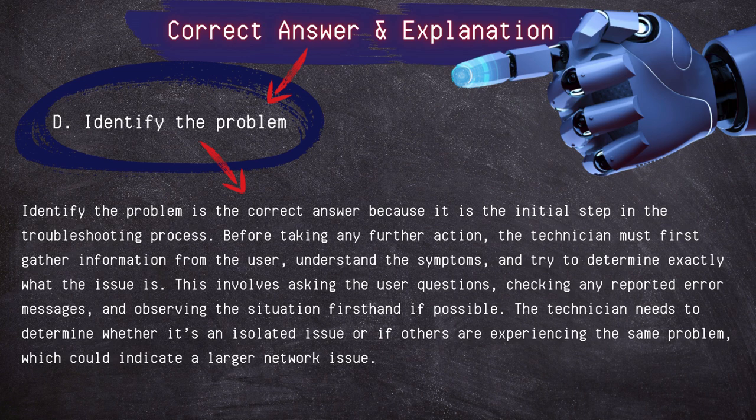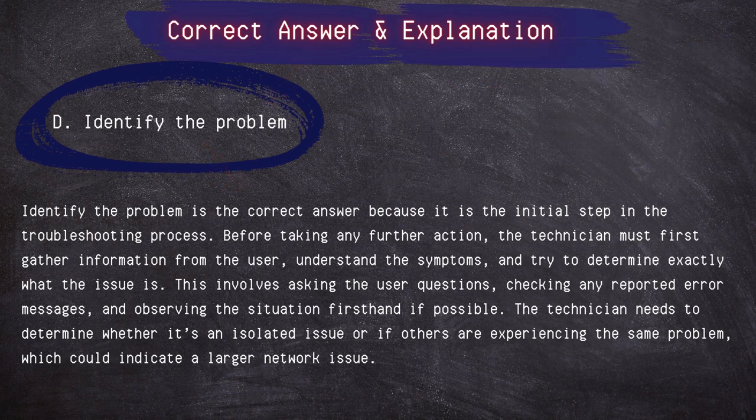Before taking any further action, the technician must first gather information from the user, understand the symptoms, and try to determine exactly what the issue is. This involves asking the user questions, checking any reported error messages, and observing the situation firsthand if possible. The technician needs to determine whether it's an isolated issue or if others are experiencing the same problem, which could indicate a larger network issue.